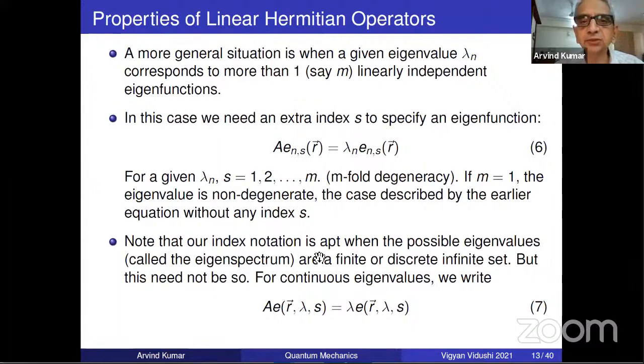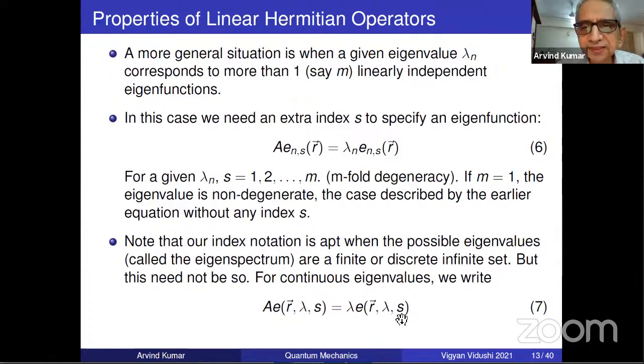Note that in our index notation, just one additional point, which we did not mention earlier. When we write like this subscript, usually by convention, we mean it's a discrete thing. But we have seen that eigenvalues need not be discrete. For scattering states, they are infinite.